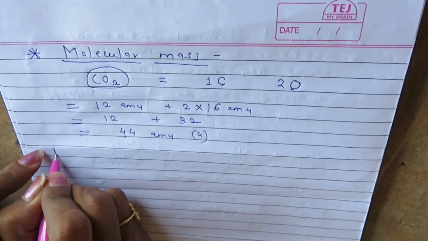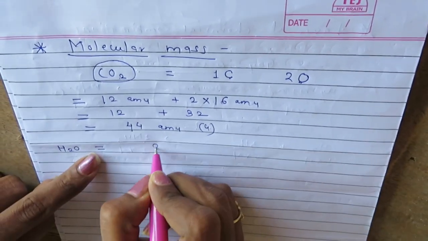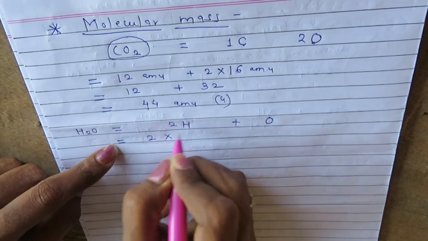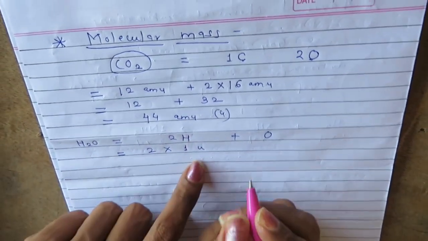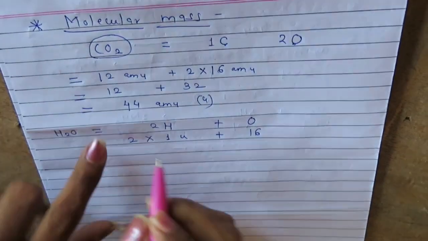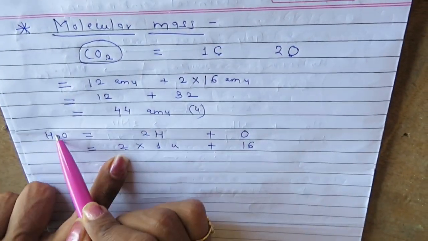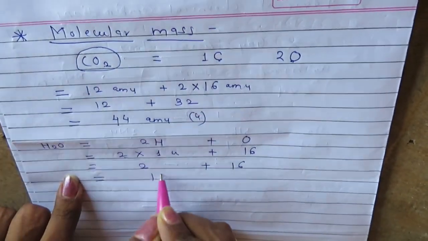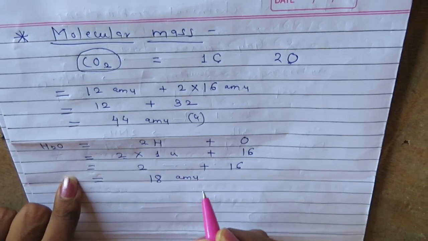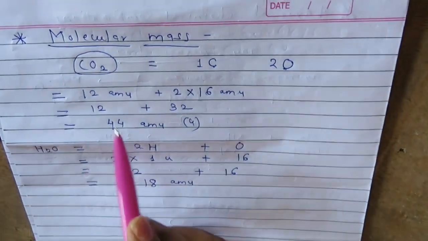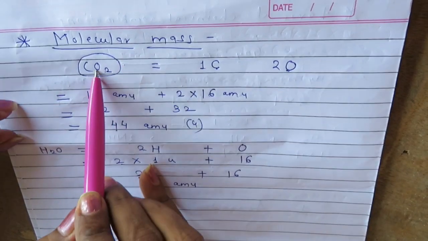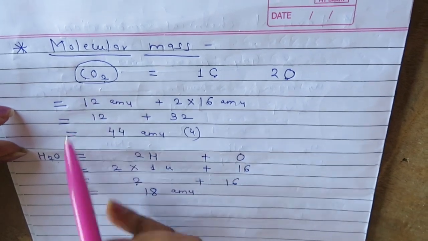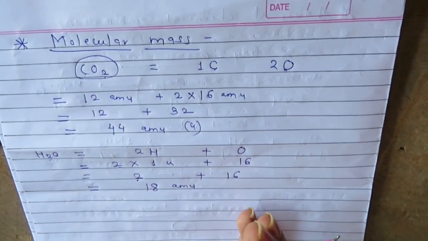One more example can be taken for water. Now water is made up of two hydrogen atoms and one oxygen atom. As we know, the mass of hydrogen is 1 atomic mass unit and that of oxygen is 16. So we have to multiply it by 2 because there are 2 hydrogen atoms, and it will become 2. This will become 16. So it is 18 atomic mass unit. So this is how molecular mass can be calculated. But to find out the molecular mass, you must know the formula so that you can find out the exact number of atoms which are present in the molecule. So molecular mass is the mass of a molecule.